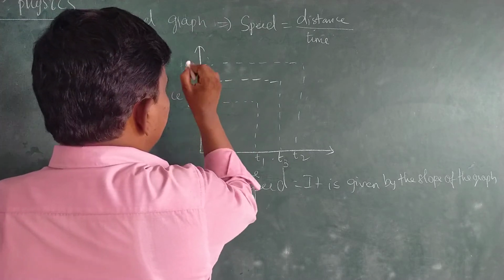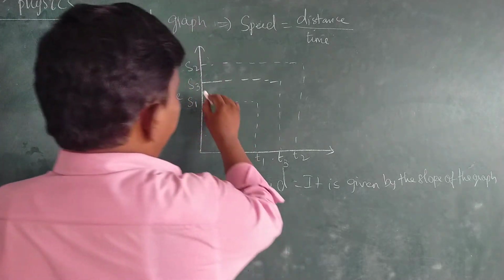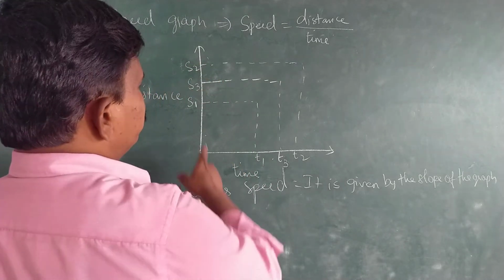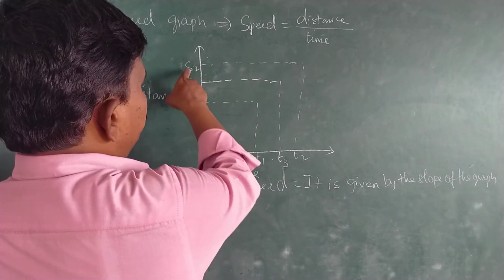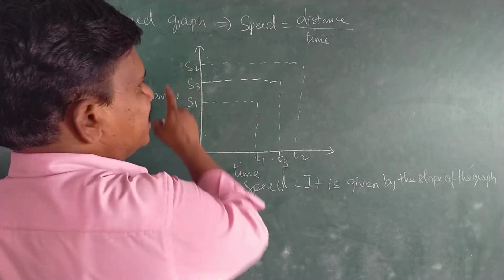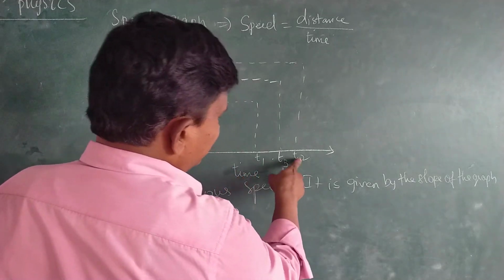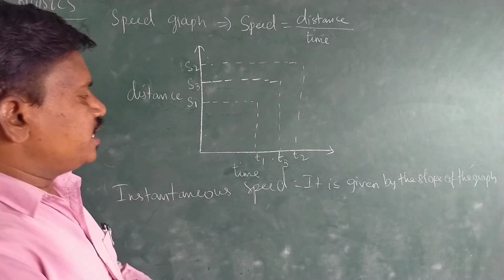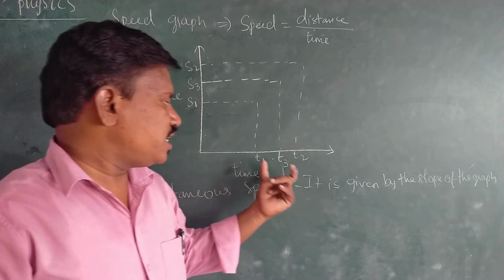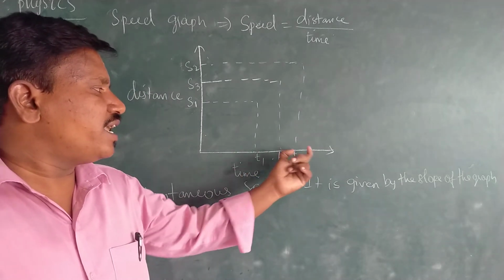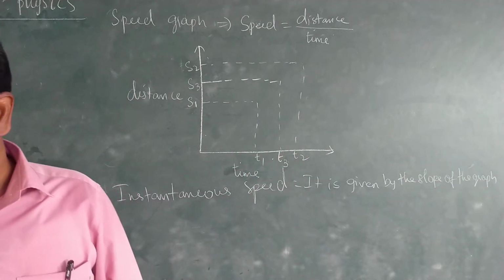Middle one we are taking as S3. Okay, S1, S2, S3. These are the different distances we have taken. Whereas here we have taken T1, T2, T3. That means T1 is the first time, then the second, third time, and as well as the last time.